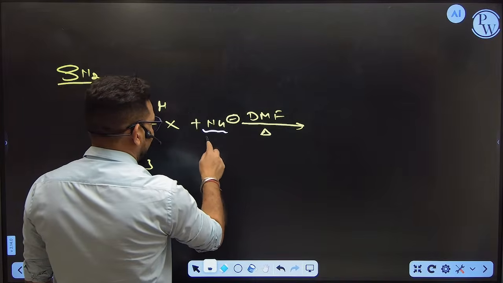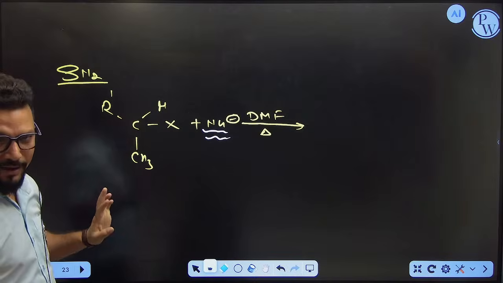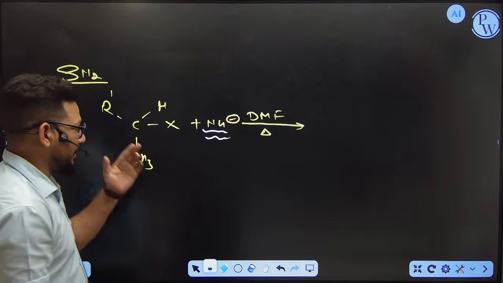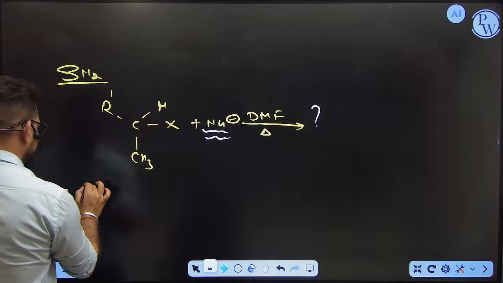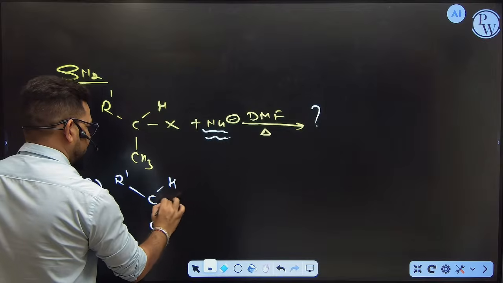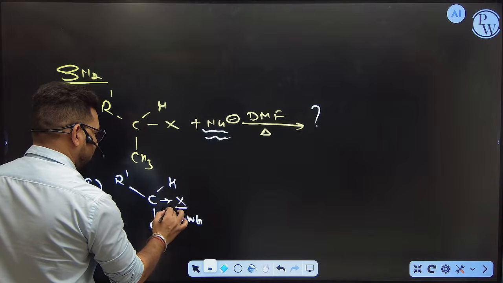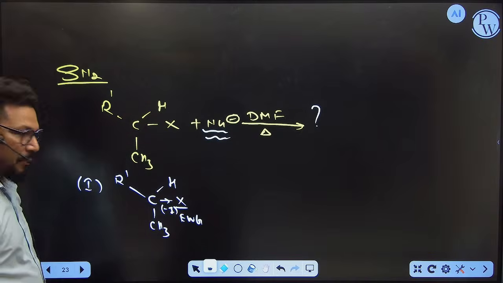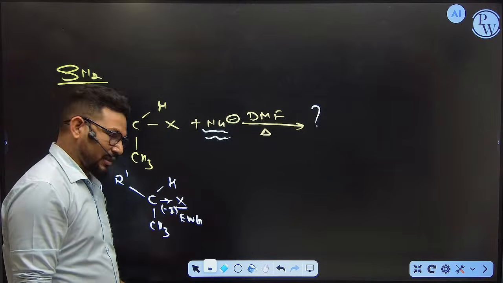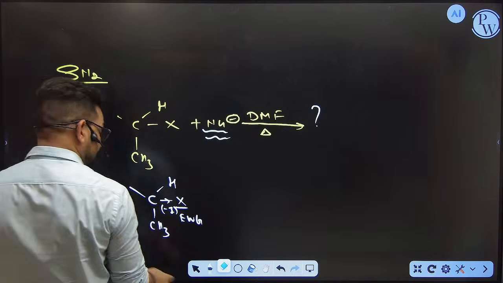Nucleophile is ready to attack. Now the duty of this molecule is to provide a carbocation. If the positive charge is going to be provided by this molecule, then the nucleophile is going to attack very fast. Done? Okay. Now let's see what happened here. R', C, CH3, H, X. As we know, X is an electron withdrawing group, so the minus I effect is going to happen, and it wants to break down. But this time the carbon is not going to lose this X. The reason is very simple. I am going to give you one example so that you can understand in a proper way.